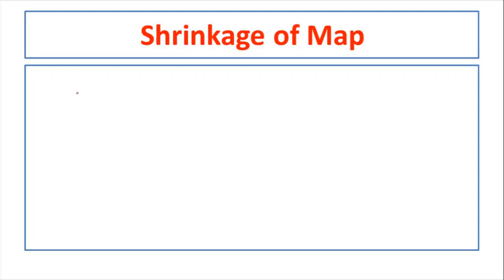So next topic is the shrinkage of the map. Now a map was drawn some 200 years ago, let us say, and there are 2 points in the map which are A and B, suppose.